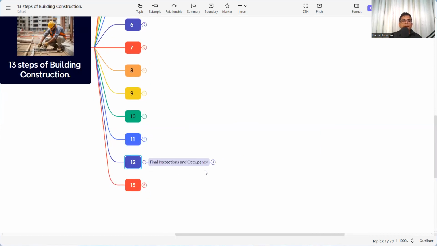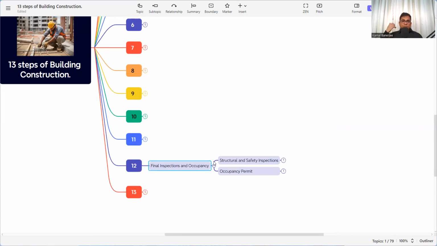Then final inspection and occupancy. Now we have done preliminary approval, we have done drawings, we have been getting the approval from the authority, we have done the foundation work, superstructure work, brick masonry, plaster work, we have done the roofing work, we have done the door windows, we have made electrical conduiting, electrical works, plumbing works, and if there is HVAC or firefighting also.